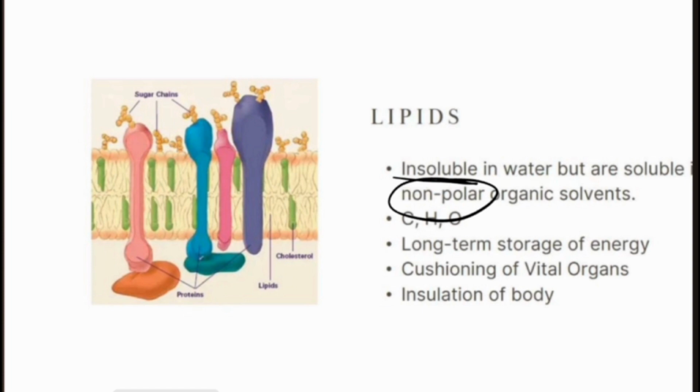Lipids are mostly made up of carbon-hydrogen bonds. Sometimes they contain other elements, like nitrogen in phospholipids. C-H bonds are non-polar, and because of C-H bonds, lipids are hydrophobic.